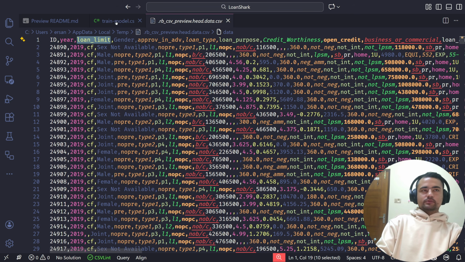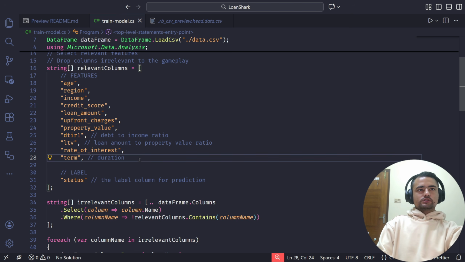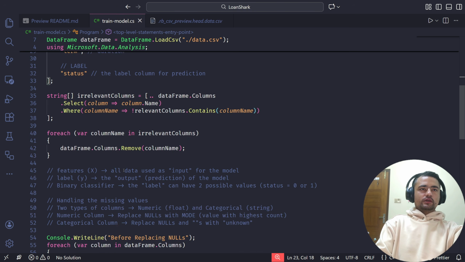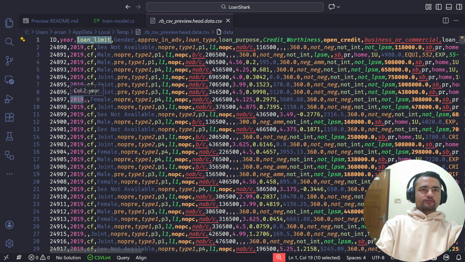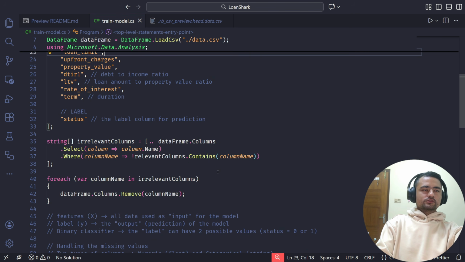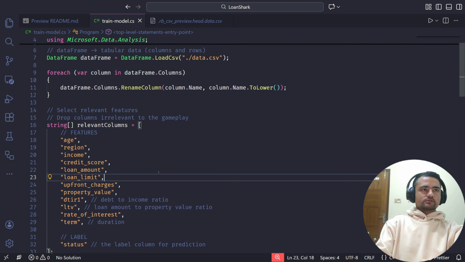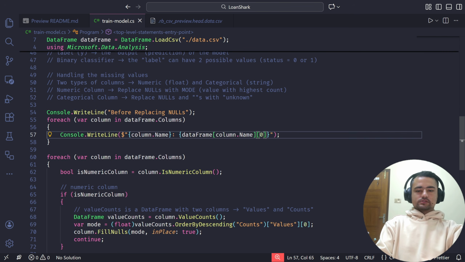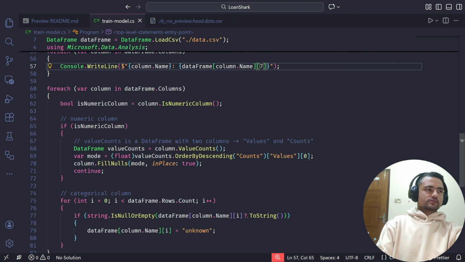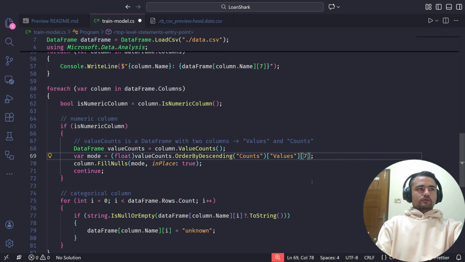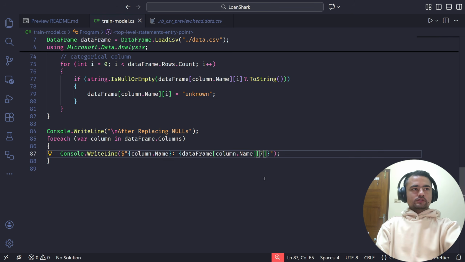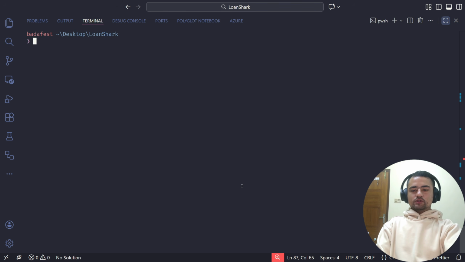I'll just add this loan limit just to see the null value replacement. I'll just add that here. So we have loan limit in the relevant columns, and we have it for the eighth row, right? So for the eighth row, we can see if it actually got replaced or not. So I'll see for the eighth row, which will have index of 7. Oh, not here. So let's see if this replacement worked or not.